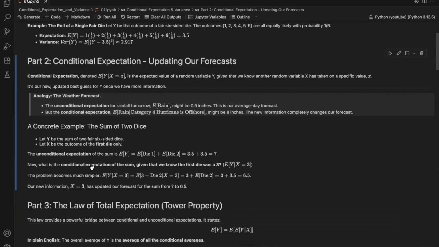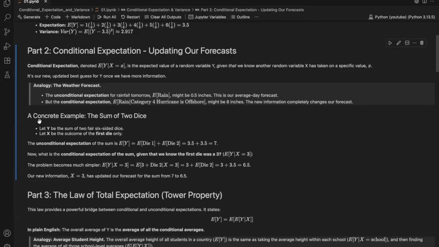Conditional expectation is the expected value of a variable given that we know something else. It's our new updated guess. So the best analogy is a weather forecast. The conditional expected rainfall for tomorrow might be half an inch. That's the average for any given day. But the conditional expectation, given that we know a category 4 hurricane is just offshore, might be 8 inches. The new information radically changes our forecast.